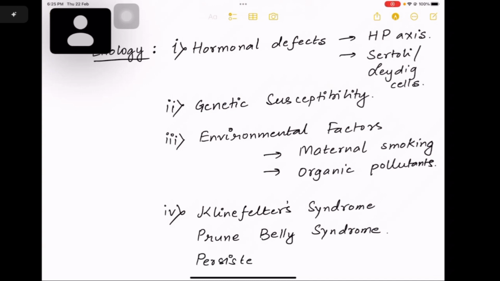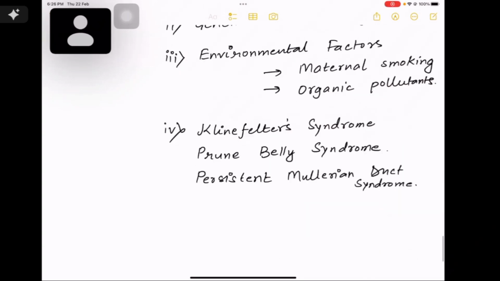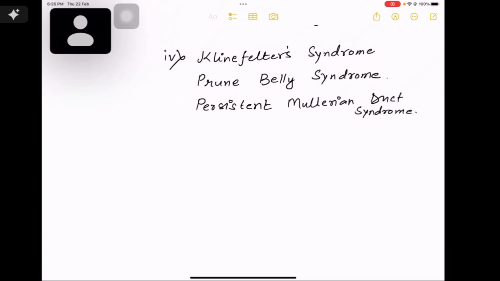Let us now study कि क्या reasons है जो testis descent नहीं कर पाया. Okay, this is the etiology of undescended testis. First is hormonal defect. So maybe there is a hypothalamic pituitary axis defect, or there is some Sertoli or Leydig cells defect. Second, there can be genetic susceptibility. Third are the environmental factors like maybe maternal smoking or organic pollutants. Fourth, there are some syndromes like Klinefelter, prune belly, and persistent Mullerian duct syndrome.